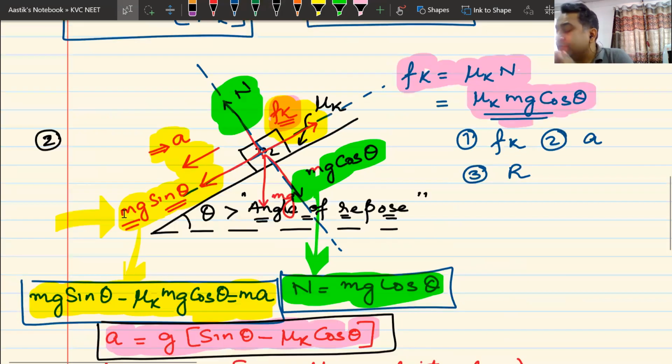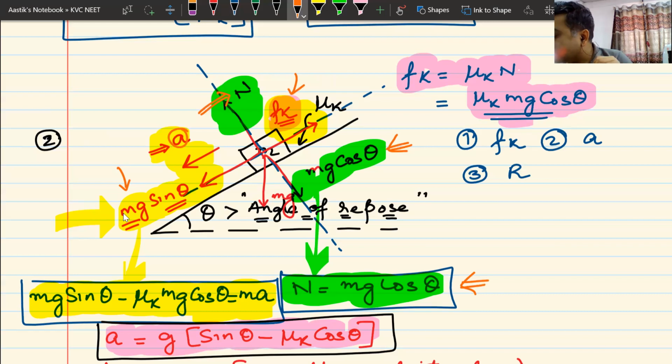Okay, so basically what we have done here is first drawn the free body diagram. For the free body diagram, we have found out the weight mg is downwards. Normal reaction is like this. We have resolved the weight into two components, mg cos theta like this, mg sin theta along the plane. Because of this mg sin theta, the block is going to move down the plane. So acceleration will be downwards. If the acceleration is downwards, frictional force will be upwards. We have found the value of normal reaction. By the green equation, normal reaction will be equal to mg cos theta.